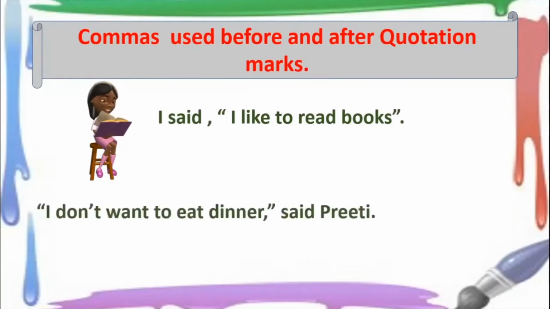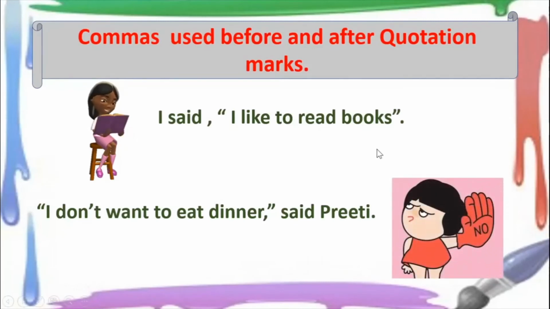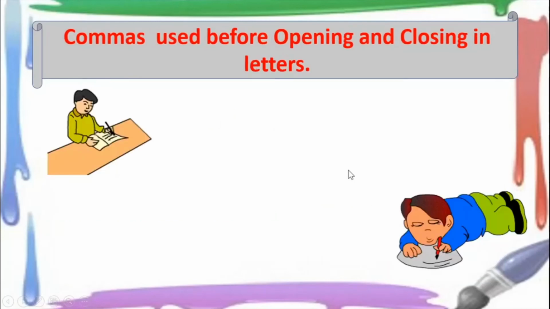Next is, I don't want to eat dinner. Then you have a comma there and then you say, said Preeti. So this is how commas are used, sometimes before or sometimes after the quotation mark. Okay, so we have talked about the comma now. See, Preeti is saying she doesn't want dinner. She's saying, no, I don't want dinner. So here it is used before the quotation mark.